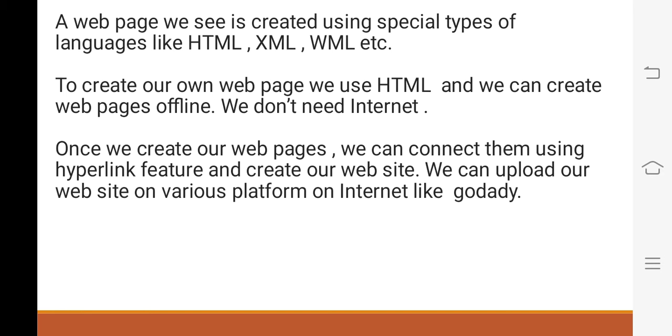Once we have created our web pages, children, we can connect them using the hyperlink feature. We can create our own website, and nowadays various platforms are available through which we can upload our website.